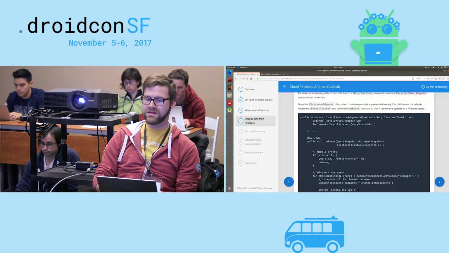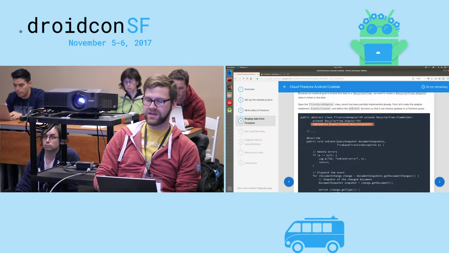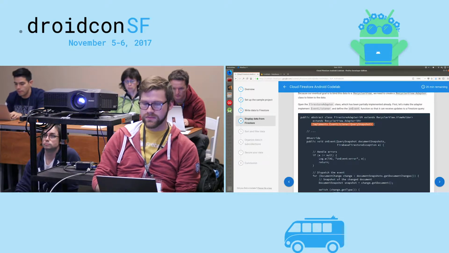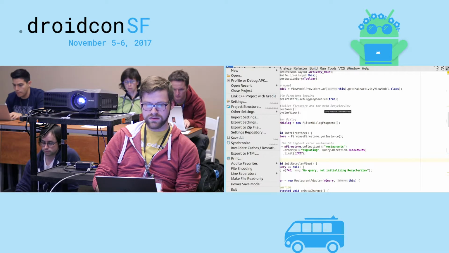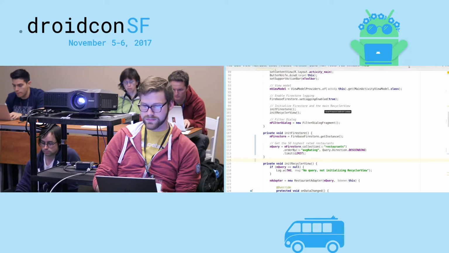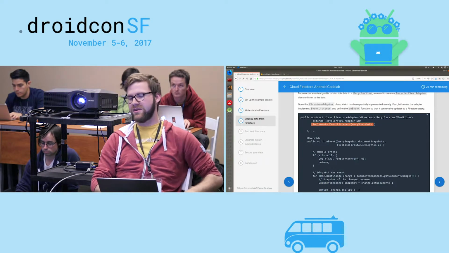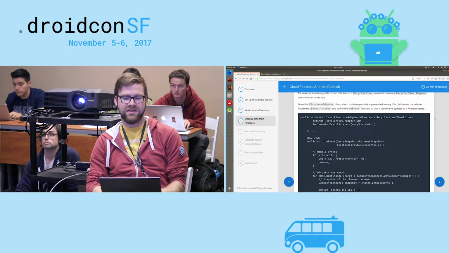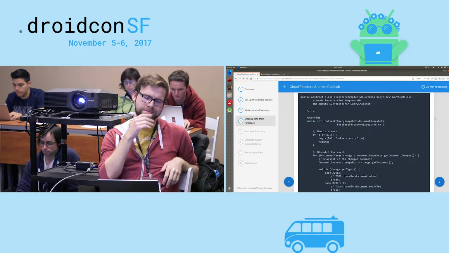And then, so this one's a little hard to copy and paste because we need to make sure we add this implementation line onto our recycler view, which is now in, I assume I can change files. Open, I'm not very familiar with the presenter view. Yeah, all right. I'm going to give up actually trying to do this in Android Studio. This is just not working with me. So I'm just going to explain this code, and we'll go with that. I apologize for the lack of real-time demo.